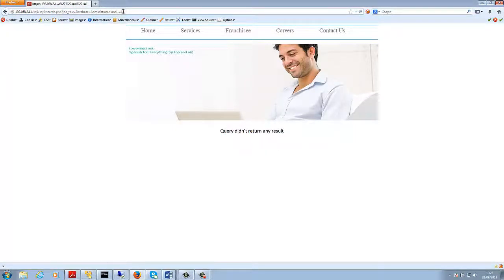When you use hyphen hyphen, make sure you always have a space after hyphen hyphen. So plus stands for space. That's because you want to separate the hyphen hyphen character, and maybe the application is adding something at the end of your input. So just to make sure that hyphen hyphen is read by the application, it's always a good practice to have a space character, which is the URL encode of space, the plus sign, after the comment character. So that kind of confirms it's vulnerable to SQL injection.